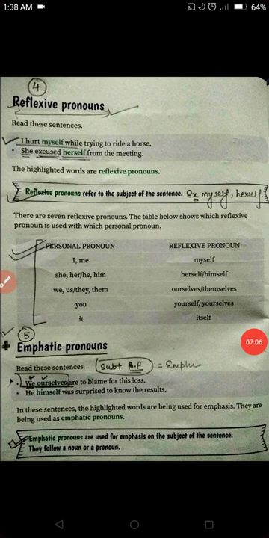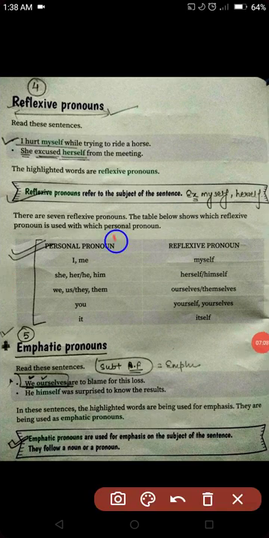So you have to learn this. Alright, this is the most important to learn, and there is a very slight difference between reflexive pronoun and emphatic pronoun, what I have told you.